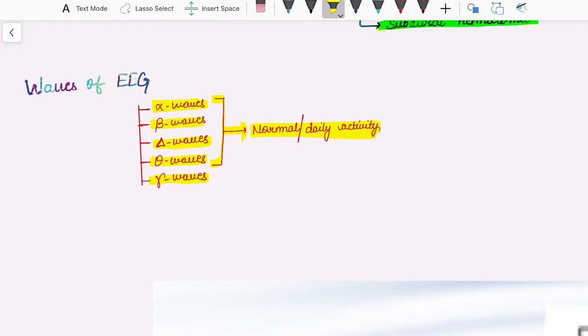Now, coming to the waves of EEG. There are 5 waves which are indicated in electroencephalograph: alpha wave, beta wave, theta wave, delta wave, and gamma wave. In normal and daily activity, only 4 waves are seen. They are alpha wave, beta wave, delta wave, and theta wave.